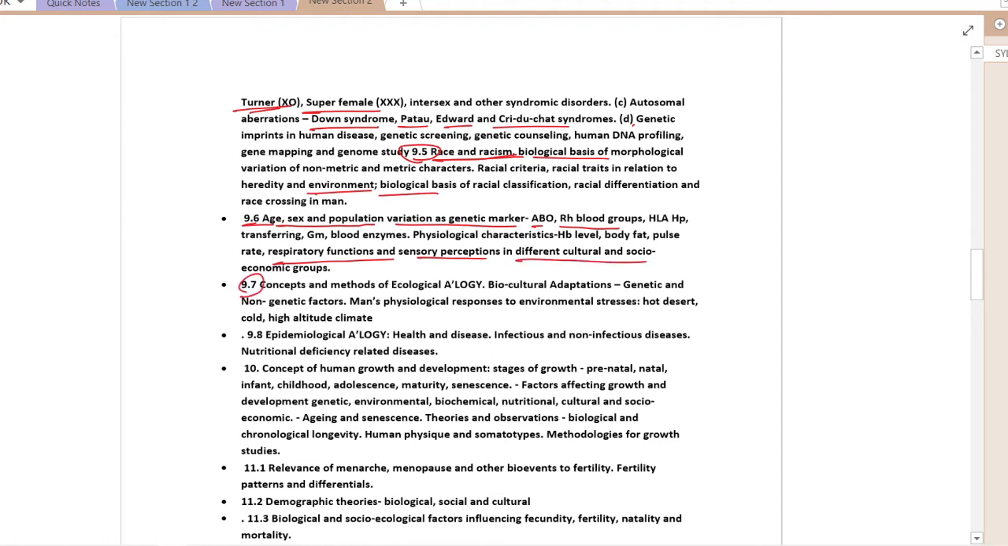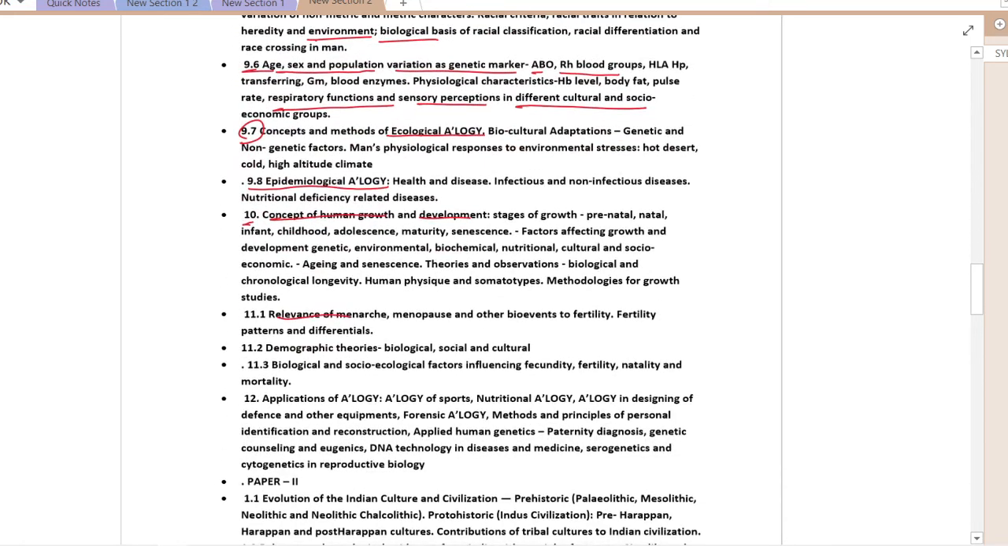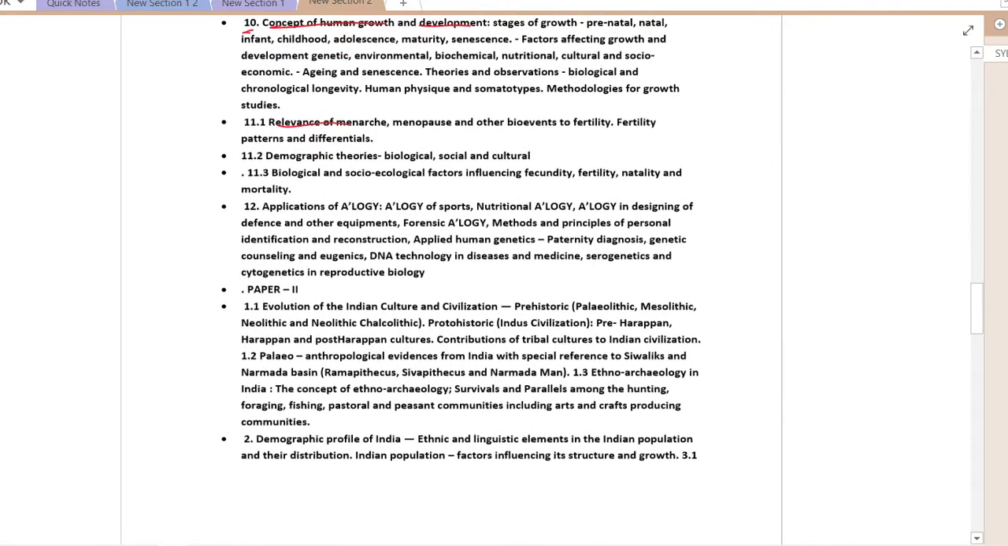In 9.7, we will do ecological anthropology. 9.8 will be epidemiological anthropology. The 10th will be the concept of human growth and development. In the 11th we will be doing important topics such as the relevance of menarche, menopause, what is menarche, what is menopause, and other bio-events related to fertility and fecundity, etc. These things will be discussed in unit 11.